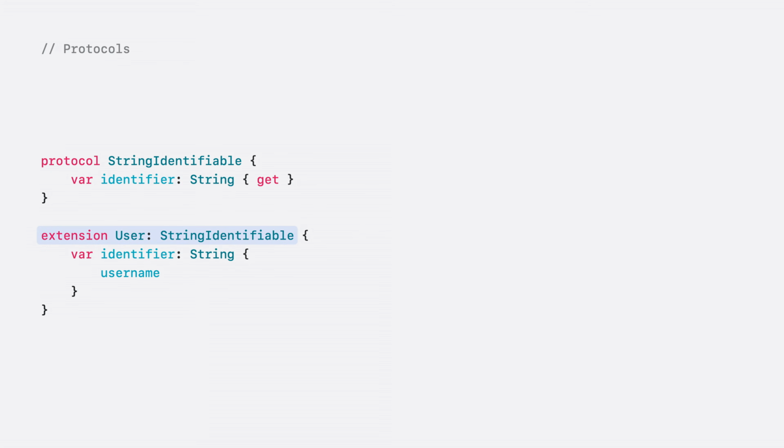Extensions are one of my favorite Swift features. You can use one to add methods, properties, protocol conformances to any type, regardless of where that type is defined. The collection types in the Swift standard library are a great example of a family of types that can be abstracted over using a protocol.